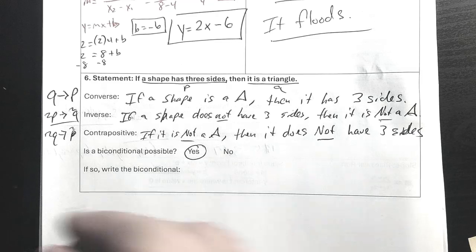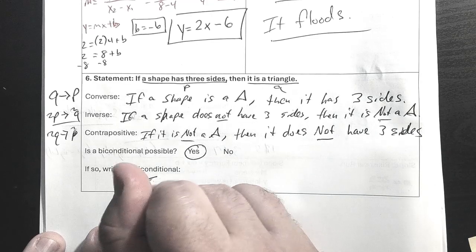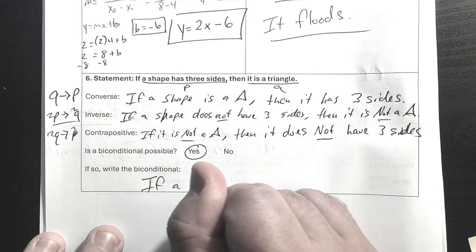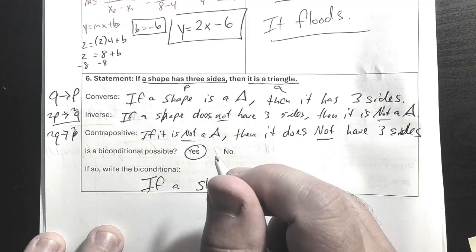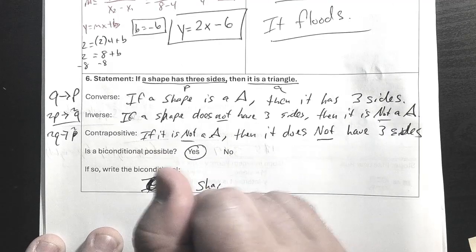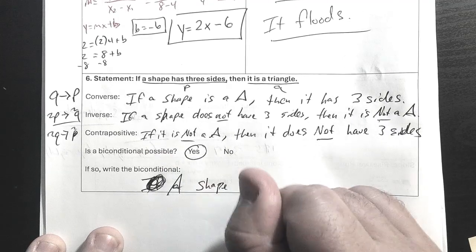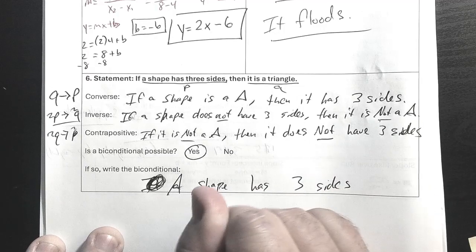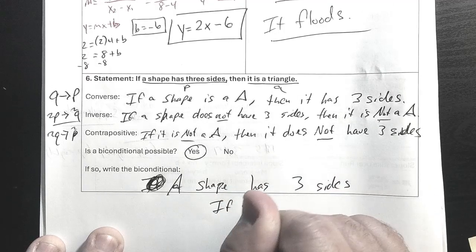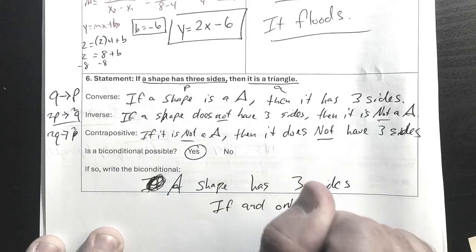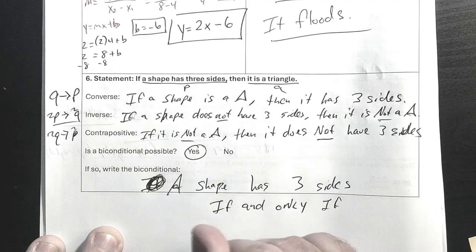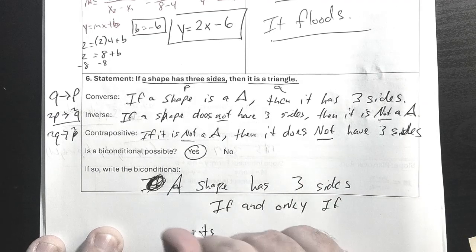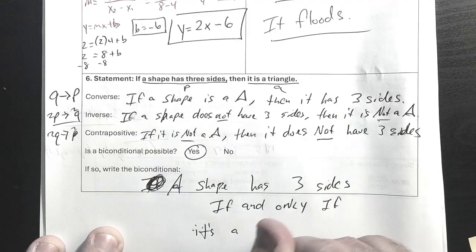And so our biconditional, no, not if a shape, sorry, we take the if out of them. So a shape has 3 sides if and only if it's a triangle.